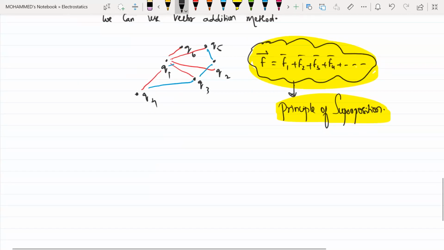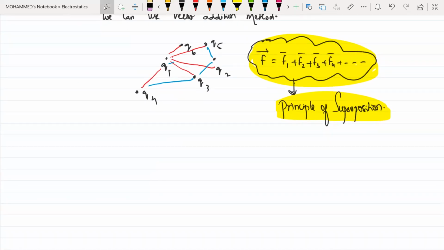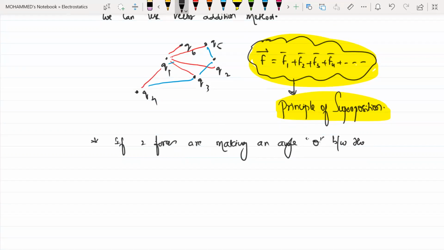So if two forces are present and making an angle, at that time how do you calculate, beta? If two forces are making an angle theta between them, like this, there is one force F1 and another force F2. The angle between them is theta.